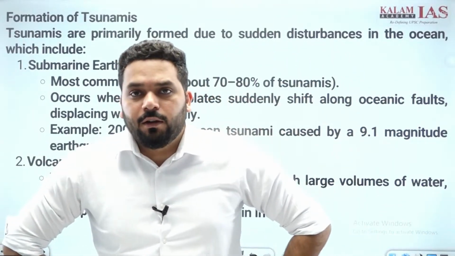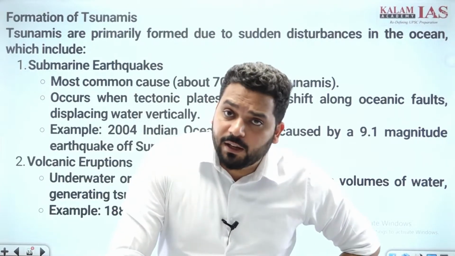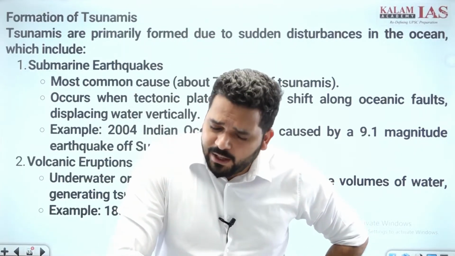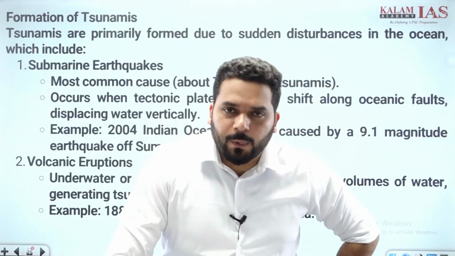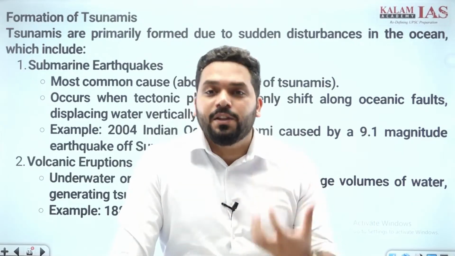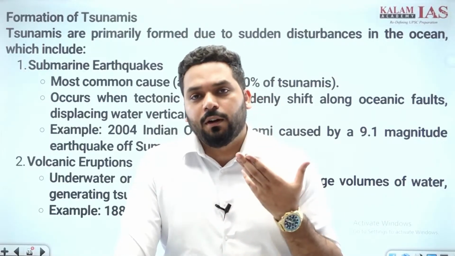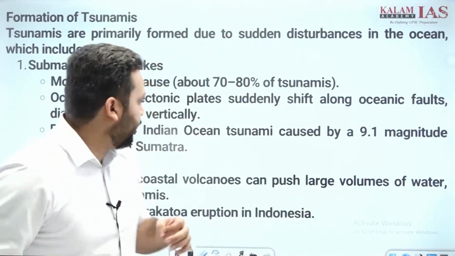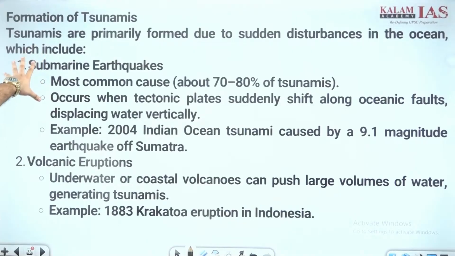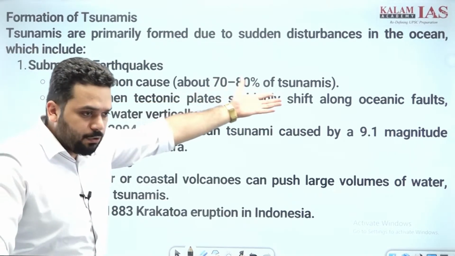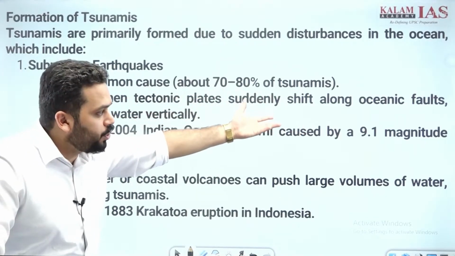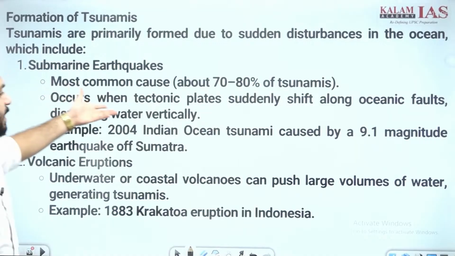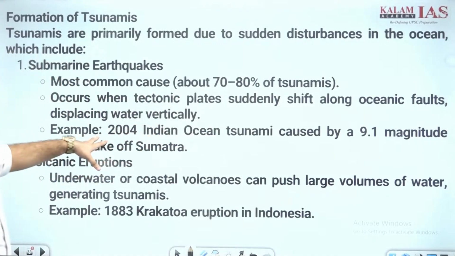चलिए, सुनामी का फॉर्मेशन किससे इंक्लूडेड है? Two major things, that is one is volcanic, tectonic activity, earthquake formation, earthquakes, and second is volcano. Okay, these are the two major reasons for formation of tsunamis. Okay, अब हम बताएंगे कि सबमरीन अर्थक्वेक्स होते हैं, जो कि मोस्ट कॉमन, around 70 to 80% सुनामीज का सोर्स यही है। Then occurs when tectonic plates suddenly shift along the oceanic faults, displacing water vertically.